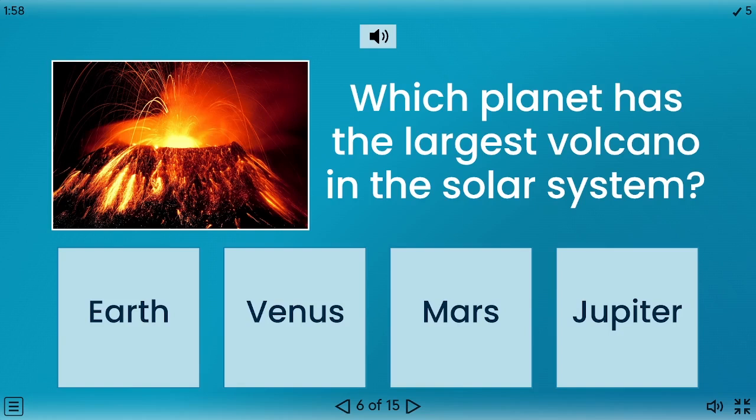Which planet has the largest volcano in the solar system? Earth, Venus, Mars, Jupiter. The correct answer is Mars.